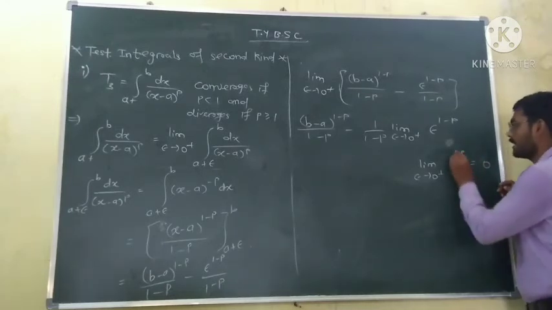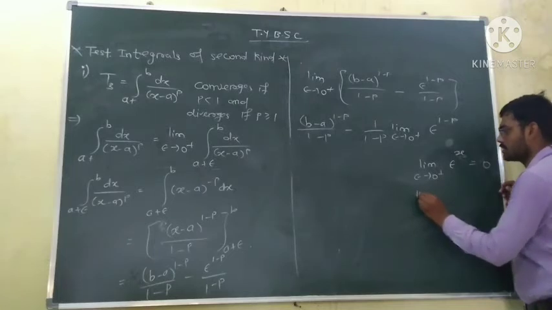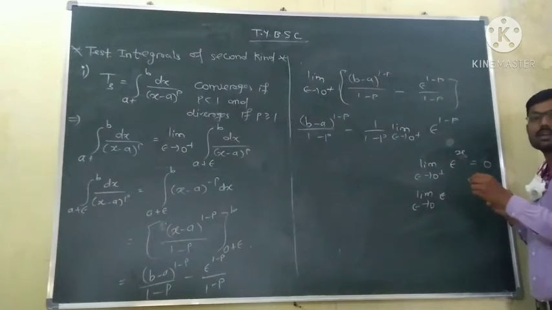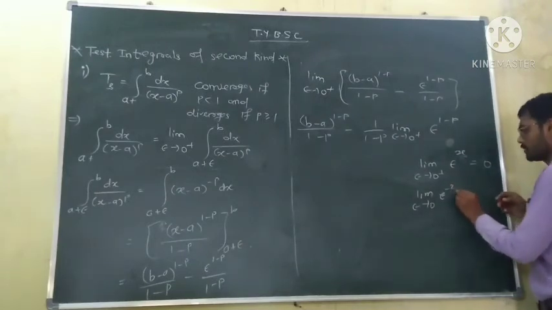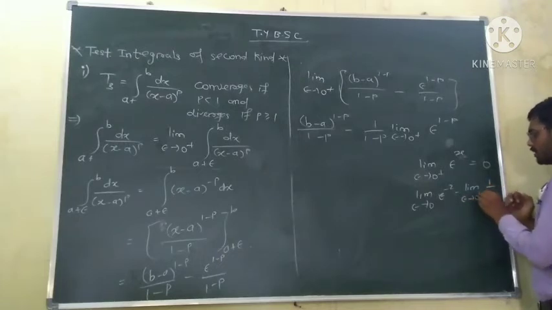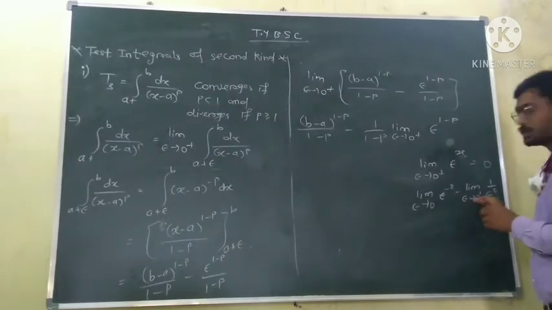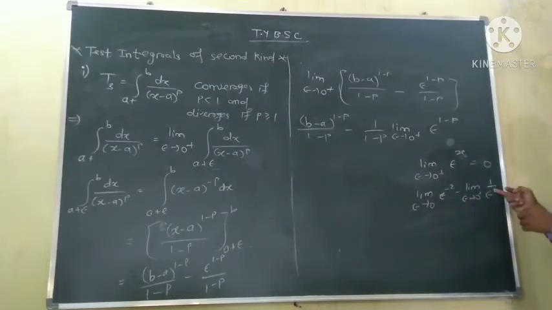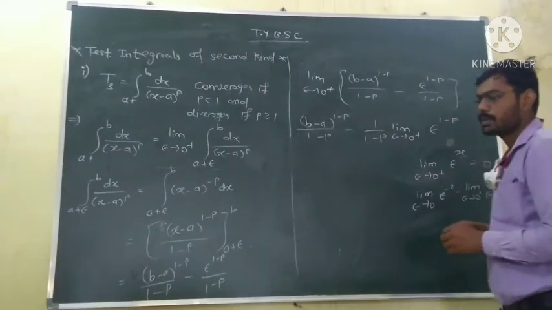But if this x is negative, suppose x is equal to minus 2, then limit epsilon tends to 0 plus, epsilon raised to power minus 2 is 1 upon epsilon square. As epsilon tends to 0, 1 upon epsilon square tends to infinity, so limit becomes infinity. So epsilon raised to power x, if x is positive, limit is 0; if x is negative, limit is infinite.